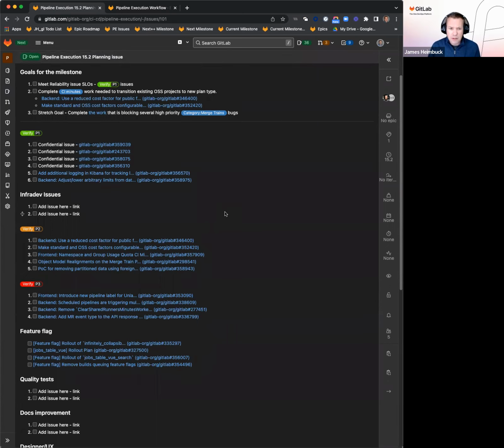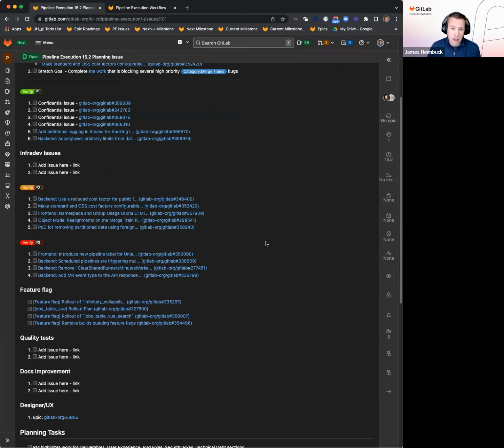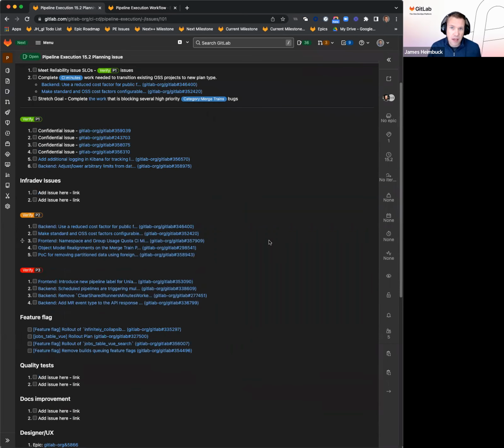So those are some of the high profile things that I wanted to call out. As you're looking at the needs whiteboard, it's all in that stack rank order, verified P1s, P2s, P3s, and then further prioritized that Mark and Sam and I have put together. So jump in there, start grabbing some issues, and if you have questions, feel free to tag me.